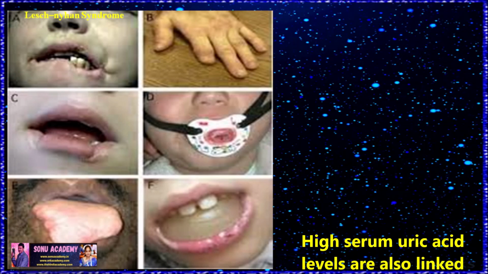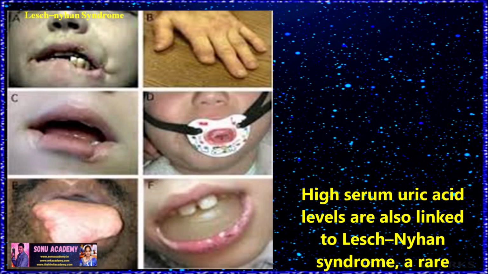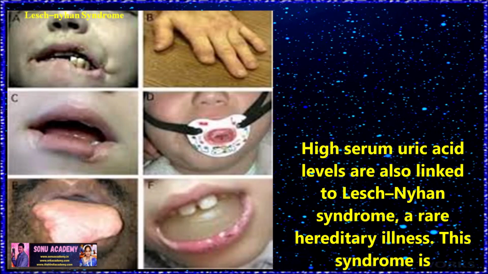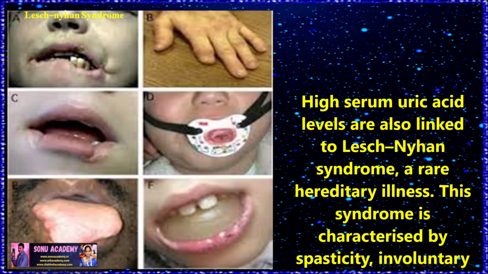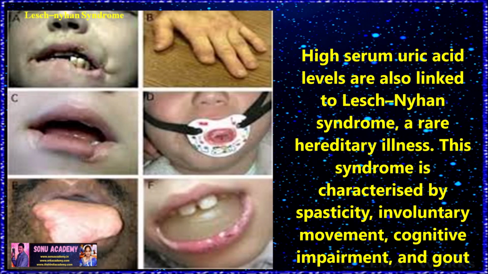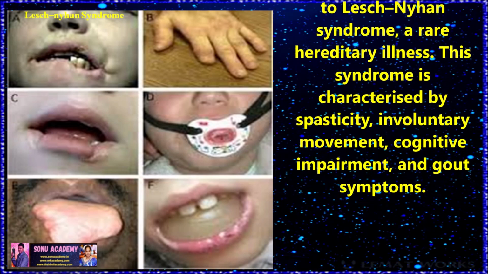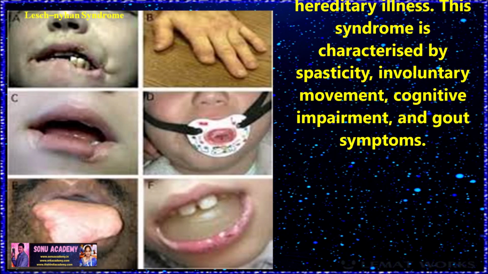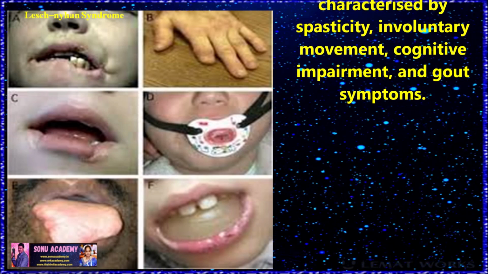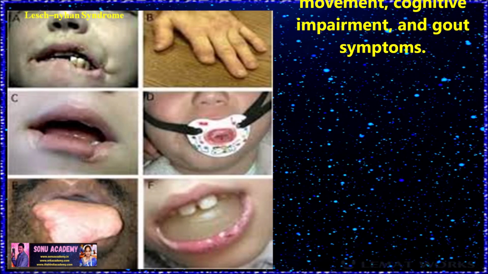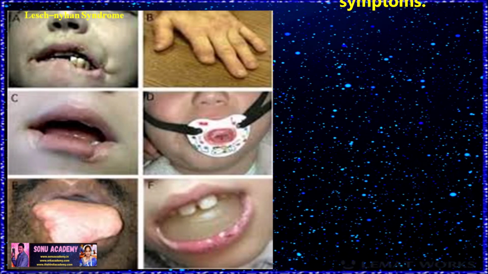Children, now let us discuss Lesch-Nyhan syndrome. High serum uric acid levels are also linked to Lesch-Nyhan syndrome, a rare hereditary illness. This syndrome is characterized by spasticity, involuntary movements, cognitive impairment, and gout symptoms.